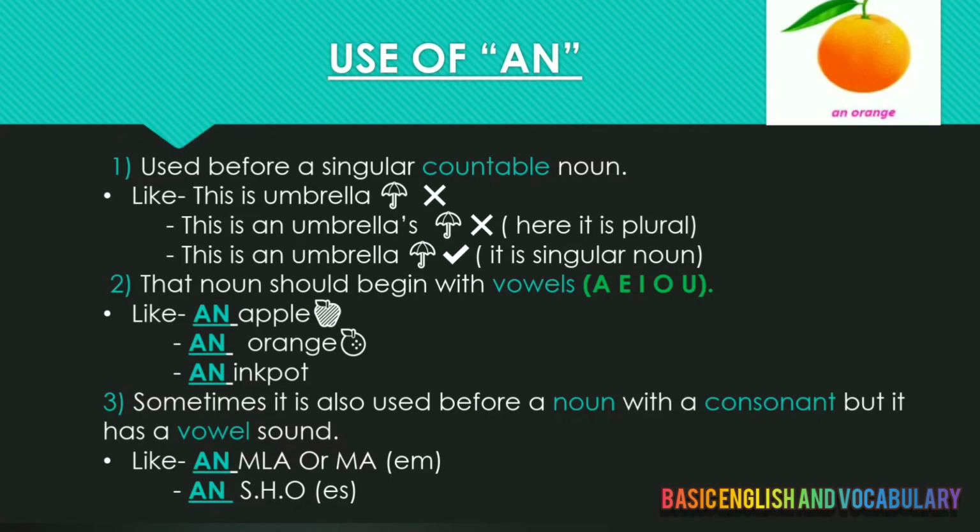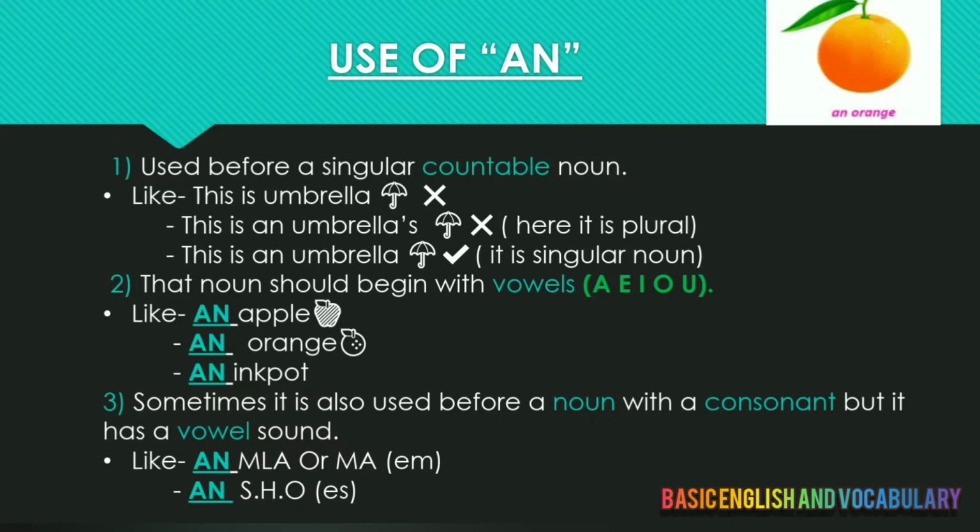Apple starts with A, which is a vowel. Orange, inkpot, these all start with vowels. So where the word begins with a vowel, we will apply an here: an orange, an apple, an inkpot.